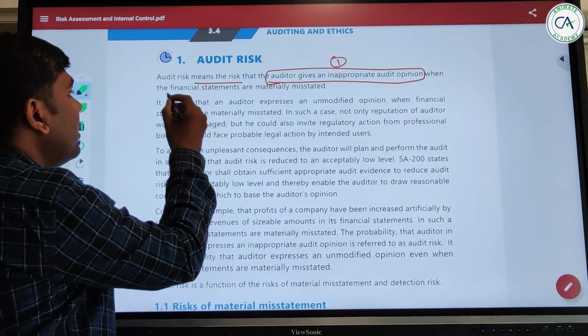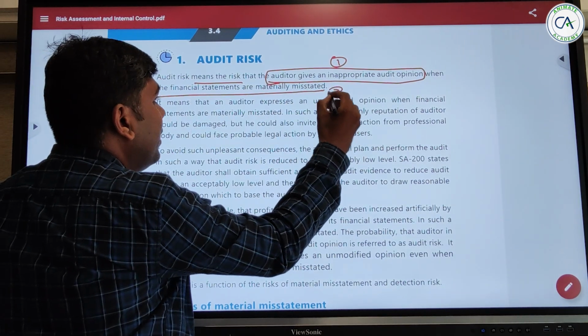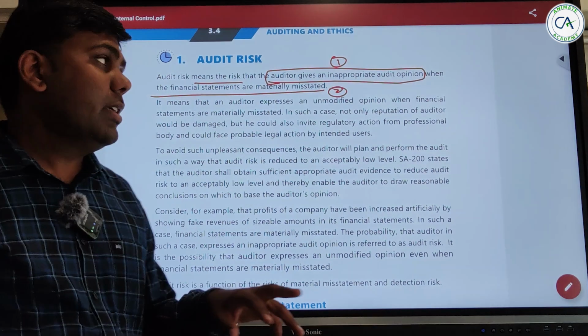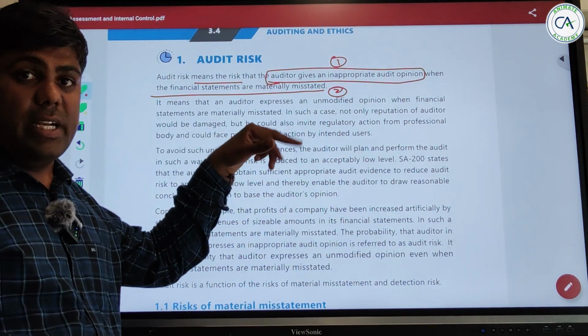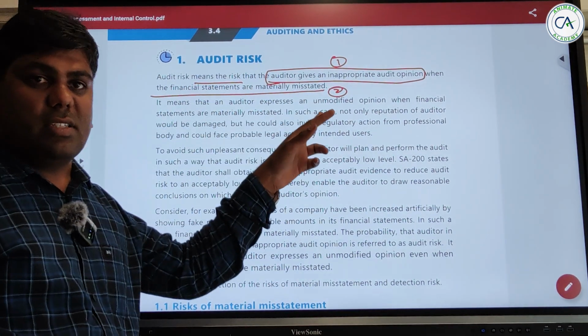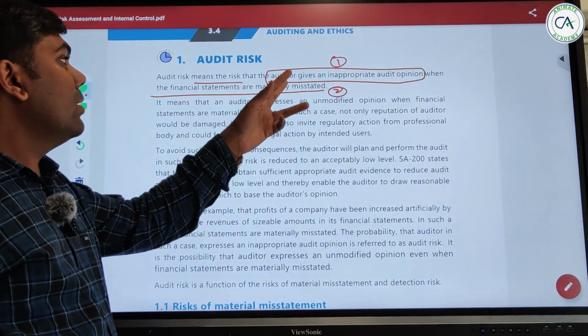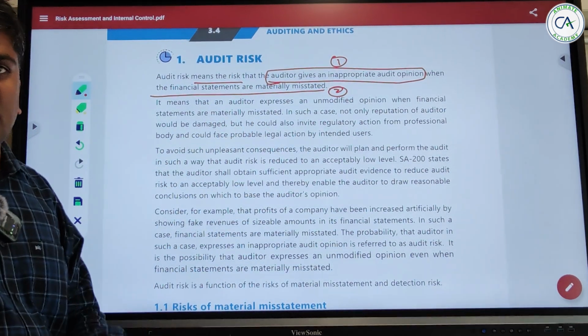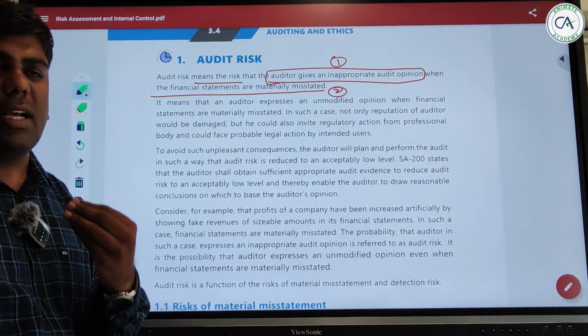That is the first point, that the financial statements are materially misstated. Whenever somebody asks you what is audit risk, you can interchange it also: the financial statements are materially misstated, but the auditor gives an inappropriate opinion. That is the risk involved, which is called audit risk.